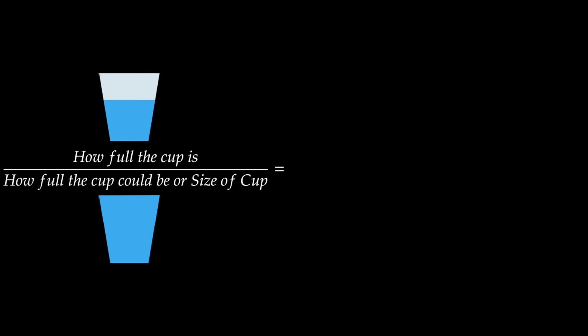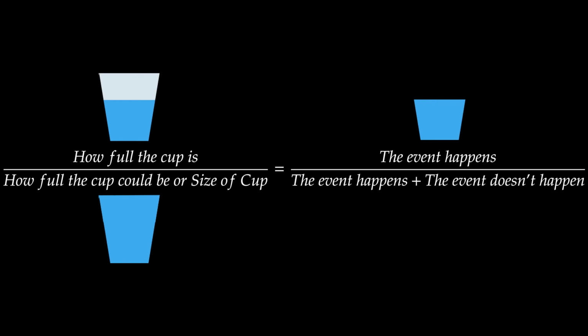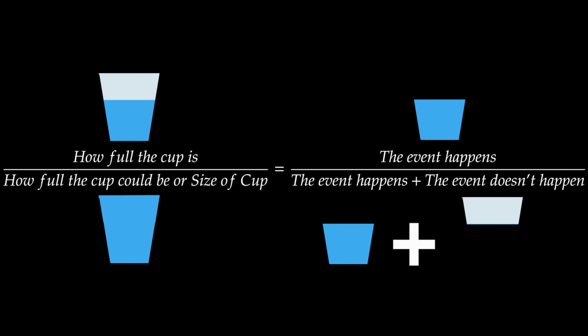And this is the same thing as the event happens, because that's like the water in our cup, over the event happens plus the event doesn't happen. It's the part of the cup that has water plus the part of the cup that doesn't have water, the entire cup.